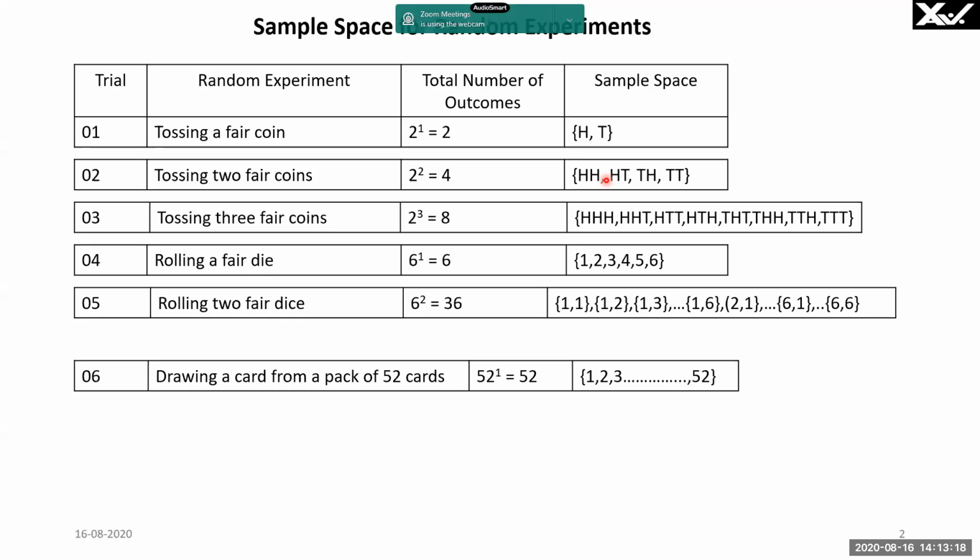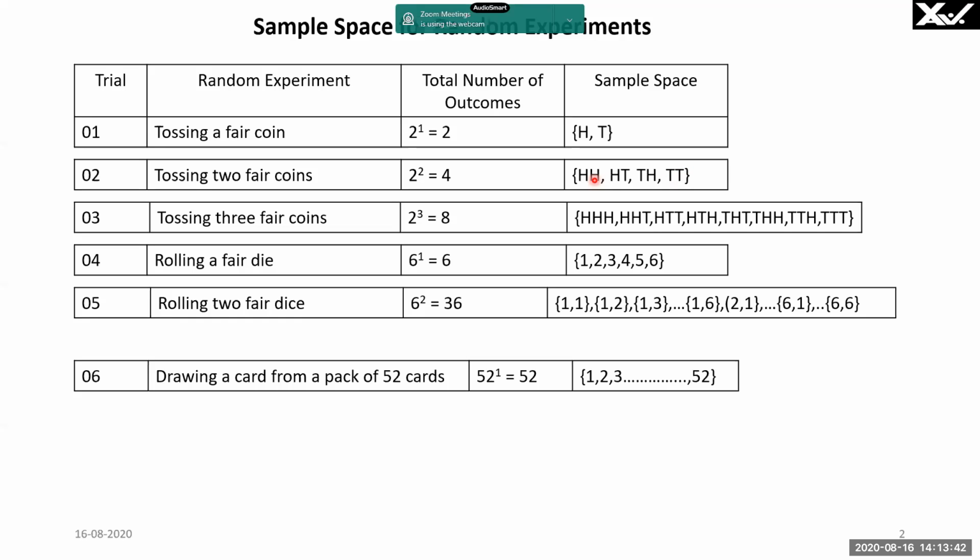Therefore, this product rule is very important. Similarly, for 2 tails falling in tossing 2 fair coins, the probability of tail falling in one toss is 0.5, and another tail falling in the other toss is 0.5. So the probability of 2 tails falling is 0.5 into 0.5, 0.25. The probability of occurrence of 2 heads or 2 tails falling is the sum.